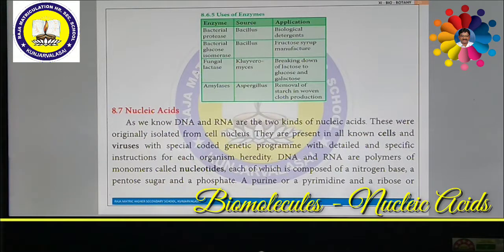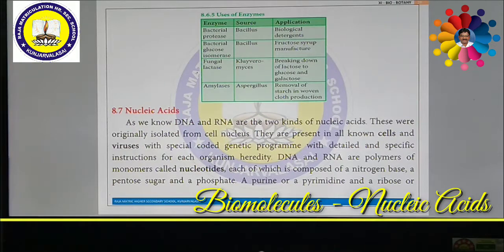Nucleic acids are very essential for living organisms. Both DNA and RNA are polymers of monomers called nucleotides. As I said just now, each is composed of a nitrogenous base, a pentose sugar and a phosphate. A purine or pyrimidine is called the nitrogenous base, and with a ribose sugar or deoxyribose sugar it forms a nucleoside.